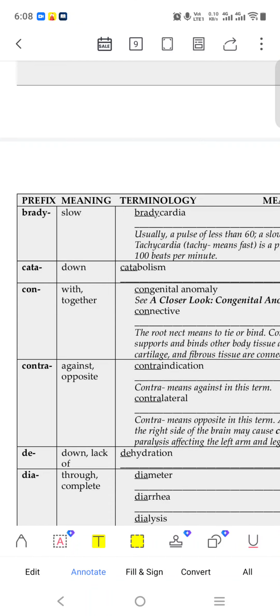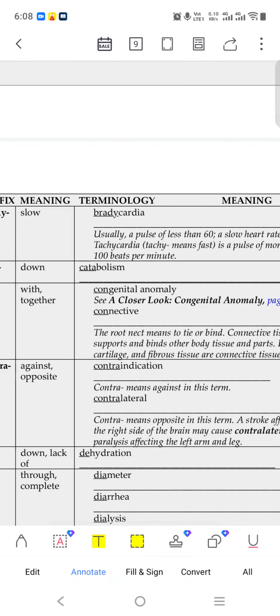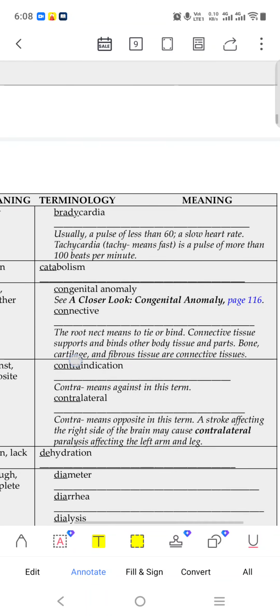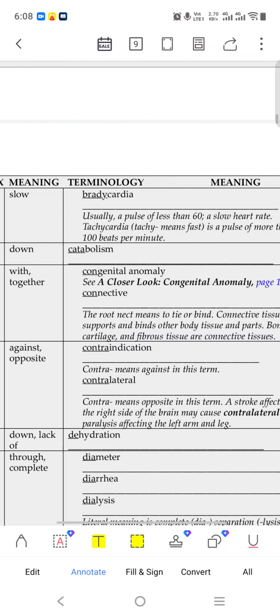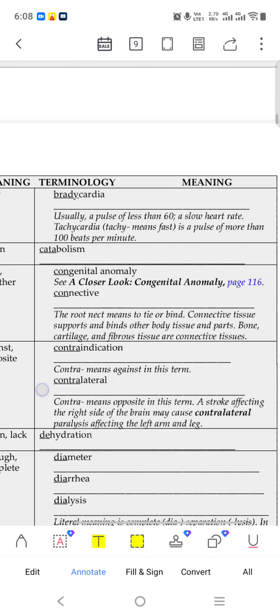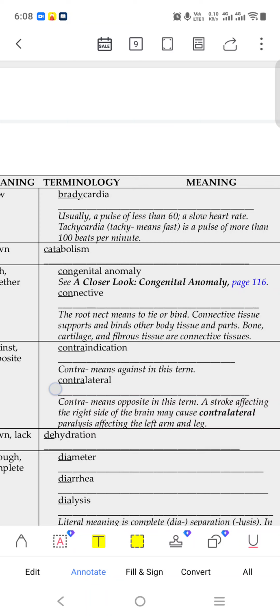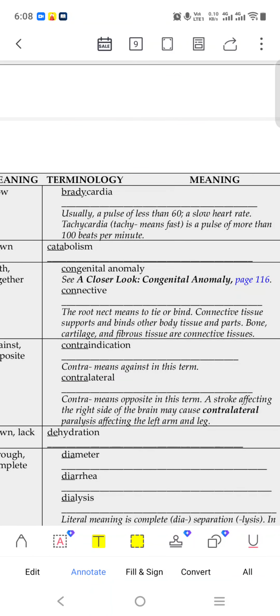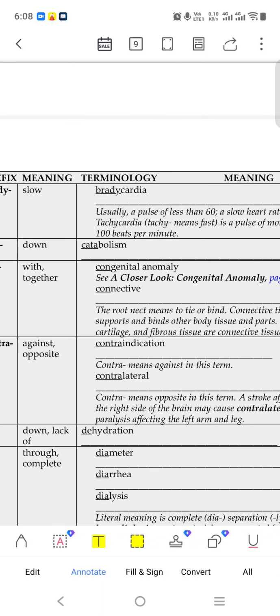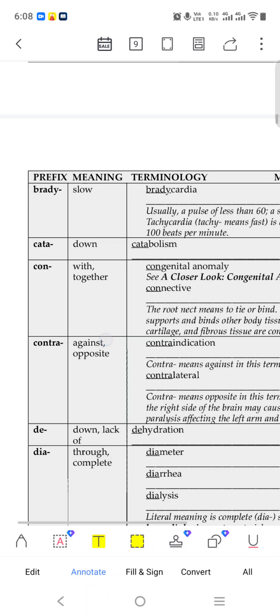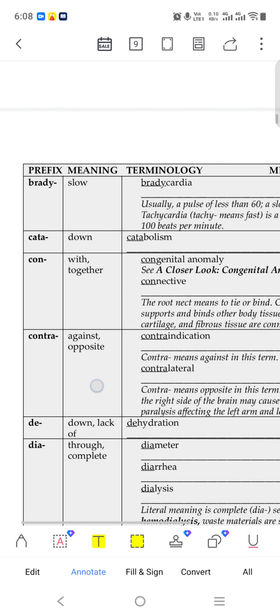Brady, B-R-A-D-Y, means slow. Like we say our heartbeat is slow. Bradycardia means our heartbeat is slow, usually pulse is less than 60. Tachycardia means fast heart rate. Bradycardia means slow heartbeat. Tachycardia means fast heartbeat, like 100 per minute.